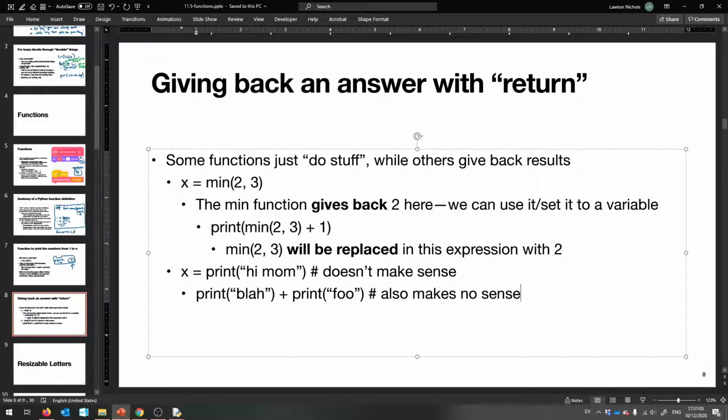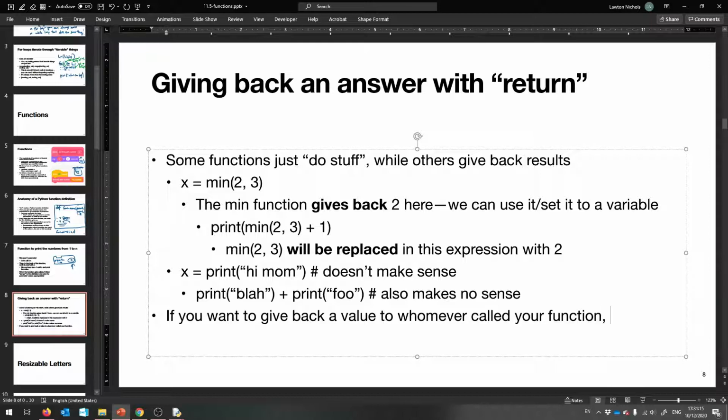Okay, so if you ever want to give back a value to whoever called your function, you say return. Let me give you an example of that.